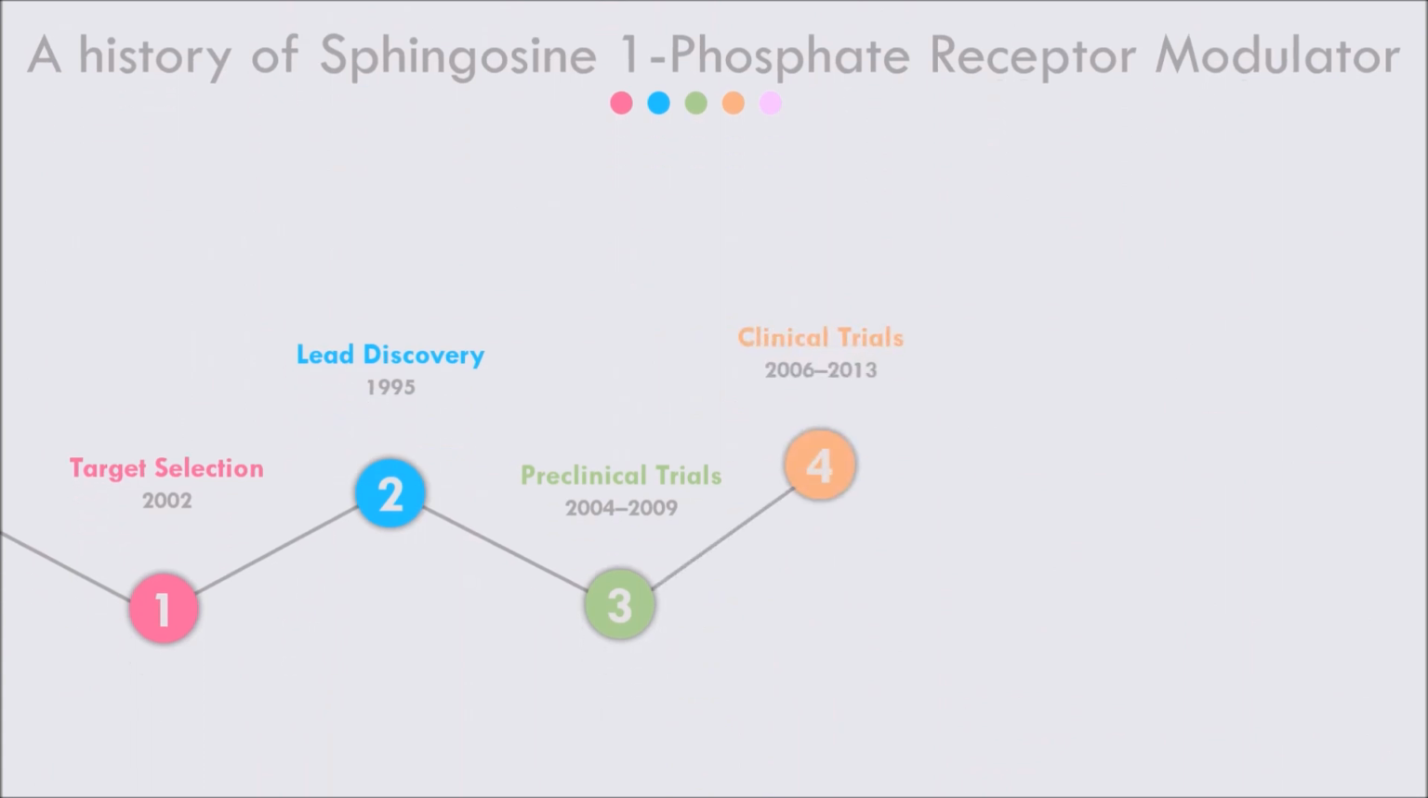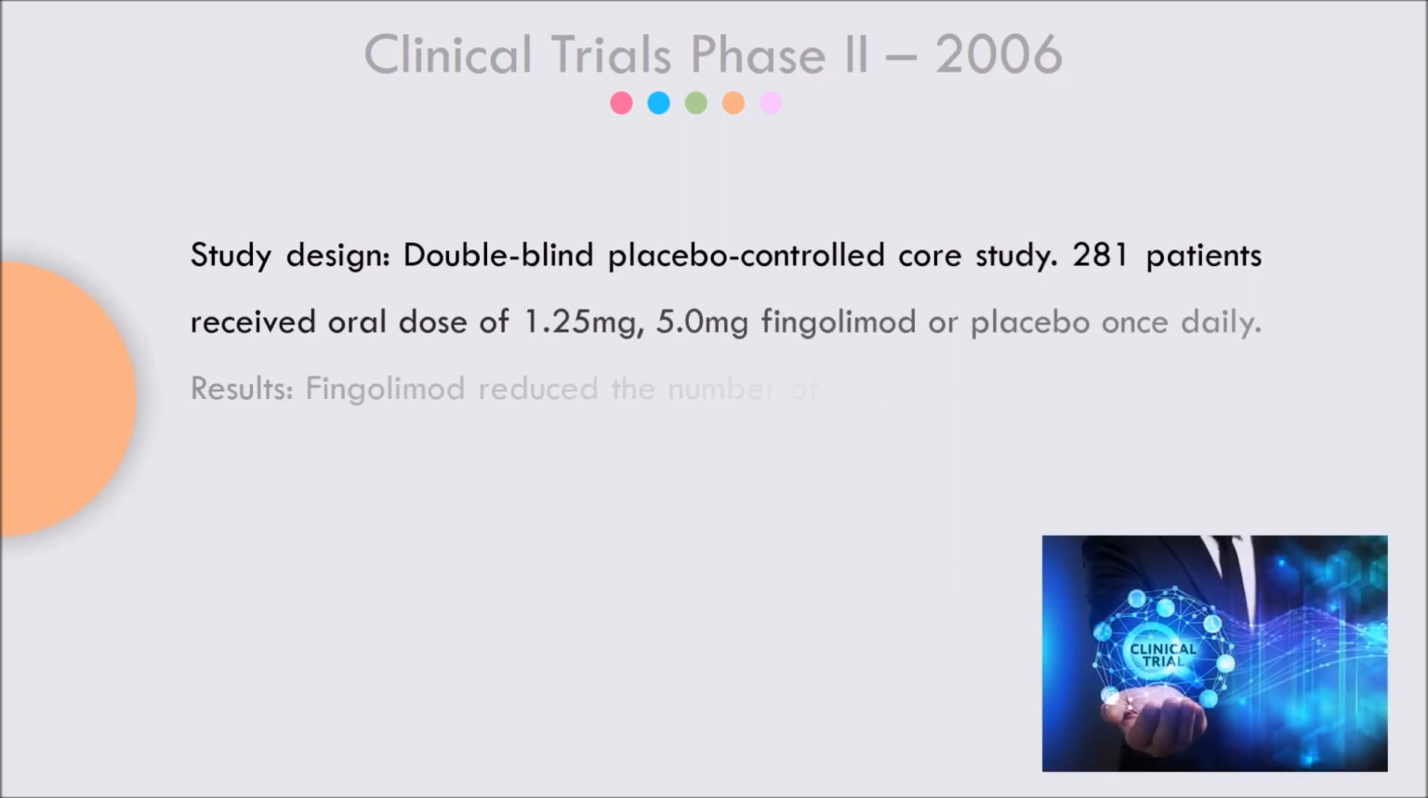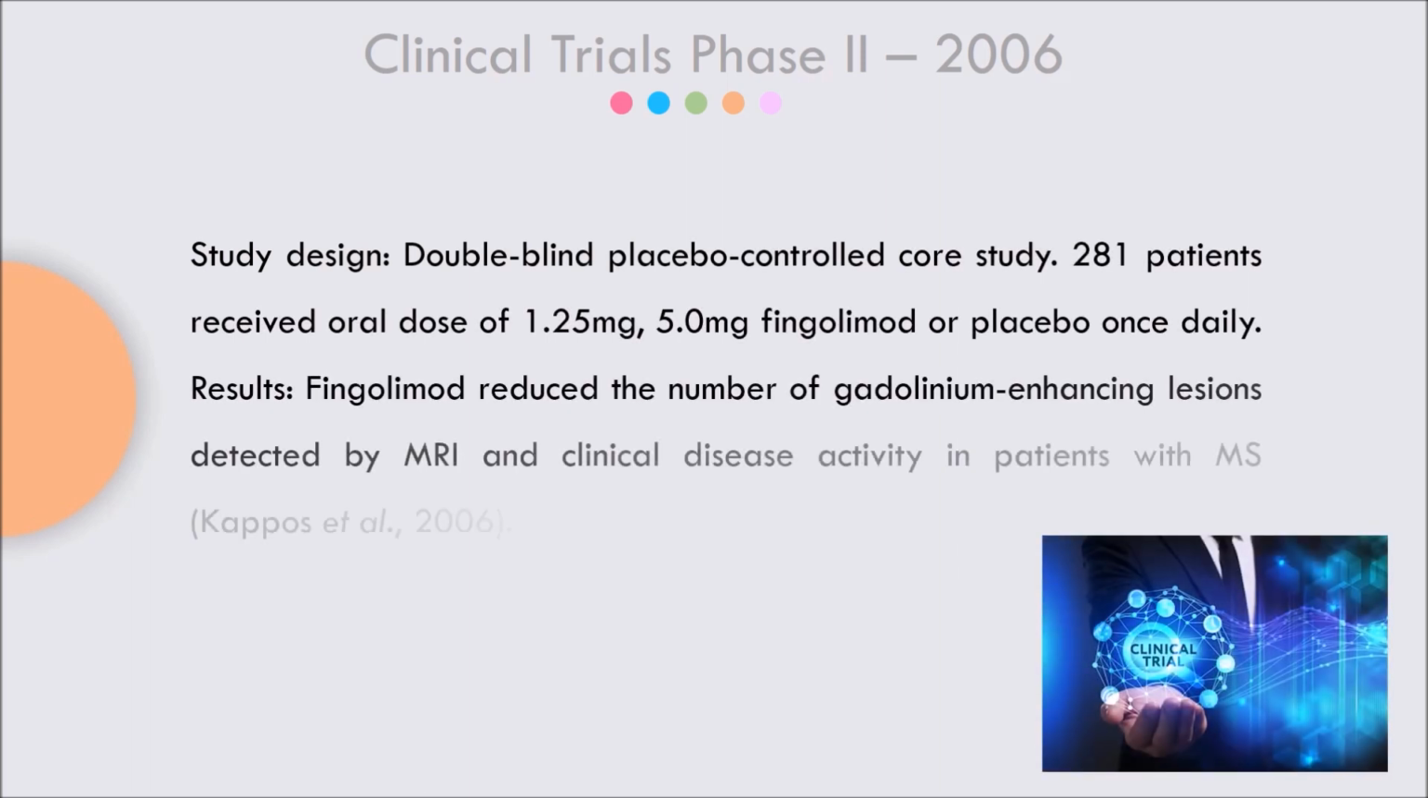Afterwards, we move on to clinical trials. In 2006, 281 patients received either a 1.25 mg or a 5 mg dose of fingolimod or a placebo once daily. The results show that fingolimod reduced the number of gadolinium-enhancing lesions detected by MRI and clinical disease activity in patients with multiple sclerosis.